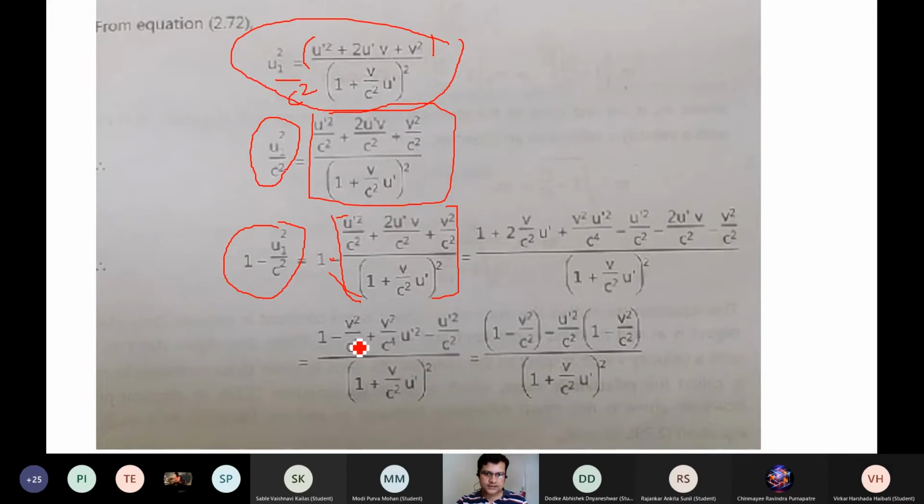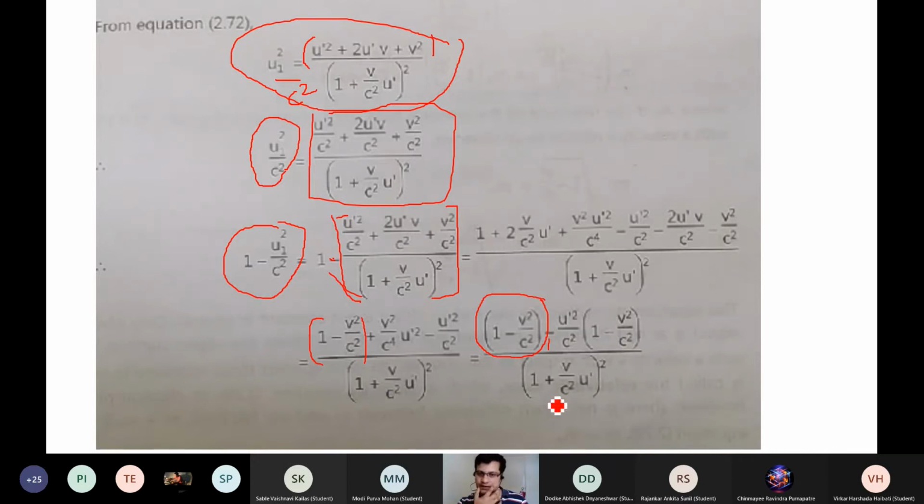So once you get this relation, 1 minus v square by c square means c to the power 4 u prime square. So there is one common factor which is coming, 1 minus v square by c square. That is 1 minus v square by c square into 1 minus, if you take it common, u prime square by c square, then again there is a 1 minus v square by c square which is remaining. Okay, so here this term 1 minus v square by c square minus, if you take it common, there is a 1 minus v square by c square.